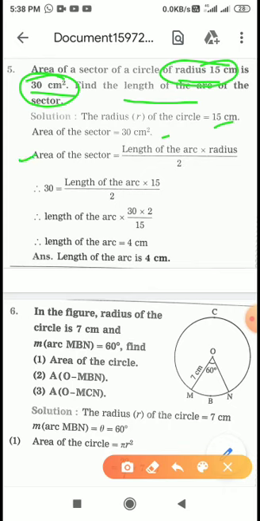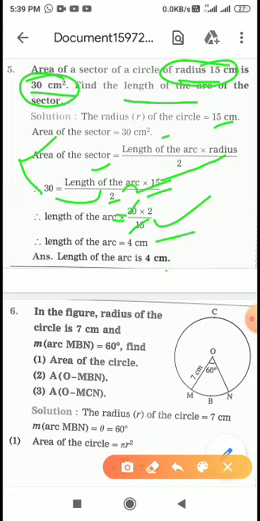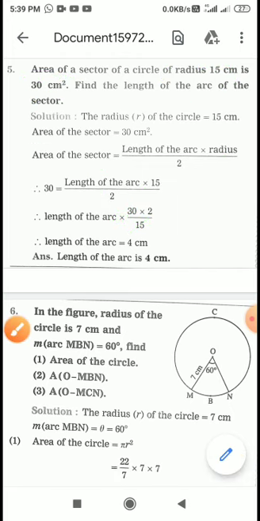Length of arc, this is the formula, the relationship of area of sector and length of arc. So area of sector is given 30, length of arc we will write as it is, radius is given 15. So this 2 and 15 will go that side. So length of arc here is equal to, equal to sign will be there. This 2 will go in numerator and 15 will come denominator. So 15 twos are 30, and 2 twos are 4. So your length of arc is 4 centimeter.